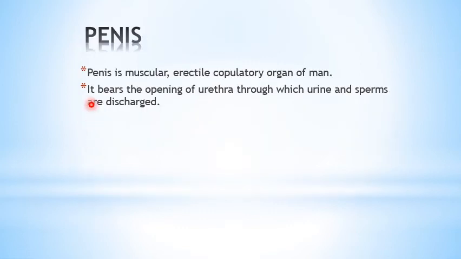The next is the penis, that is the external genitalia. It is a muscular, erectile, copulatory organ of the man. It bears the opening of the urethra through which the urine and the sperms are discharged.